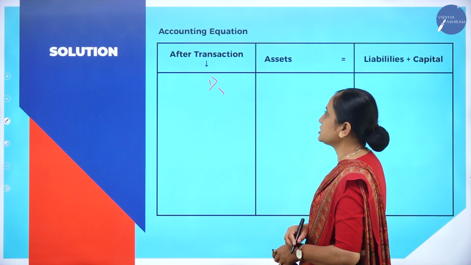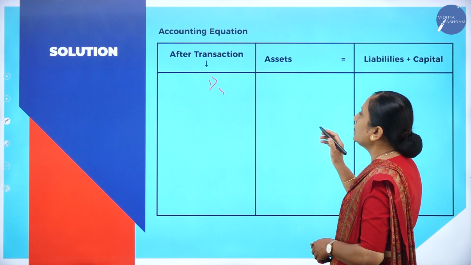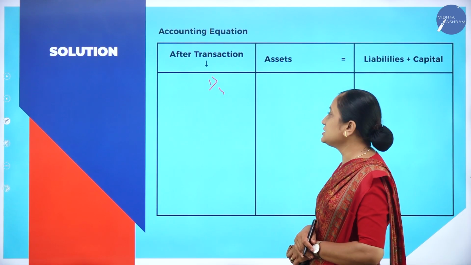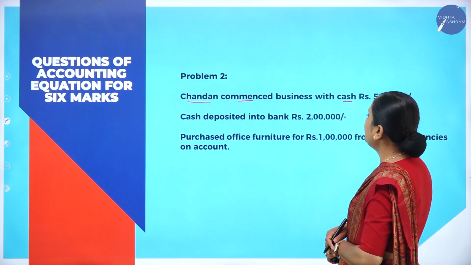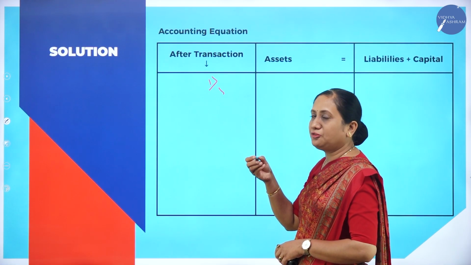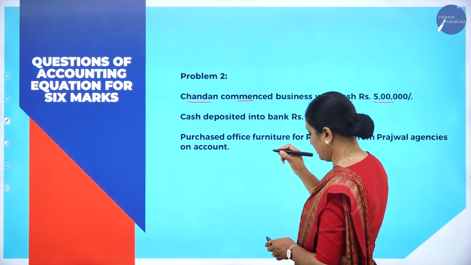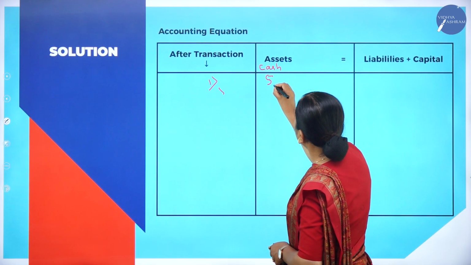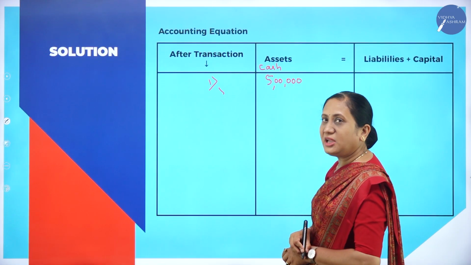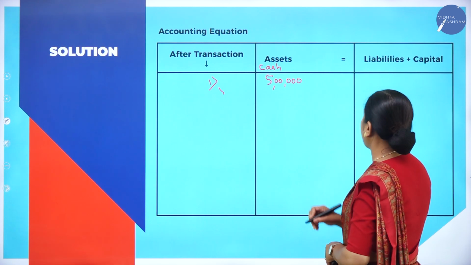What is the first transaction? Chandan commenced business with cash rupees 5 lakhs. To start the business, the owner of the business is bringing in how much? He is bringing in 5 lakhs, in the form of cash. Cash is an asset. How much cash is coming into the business? 5 lakhs. And this 5 lakhs is coming in the form of capital.